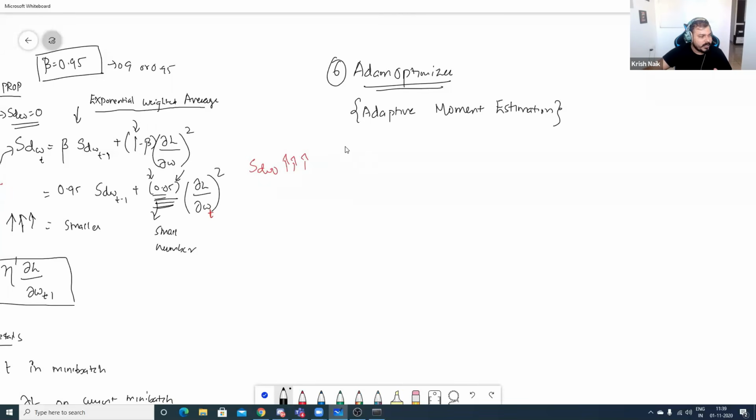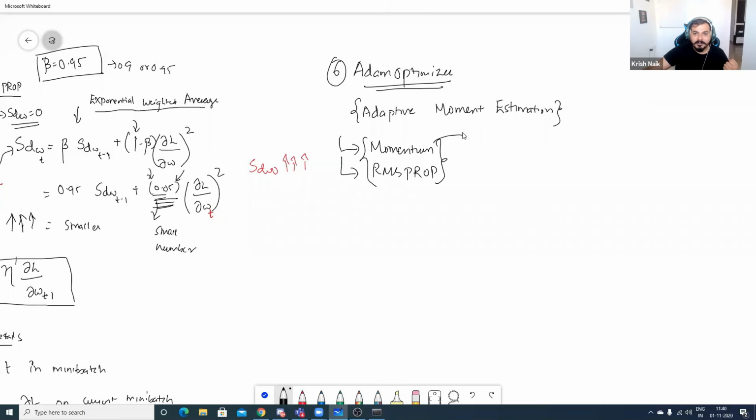In Adam optimizer, what did they do? They just combined two things: one is momentum, and the second is RMS prop. They combined these two techniques and came up with an amazing way of implementing adaptive moment estimation.